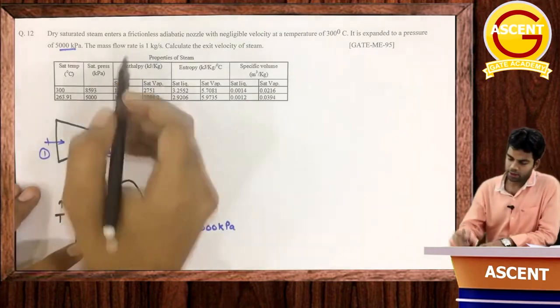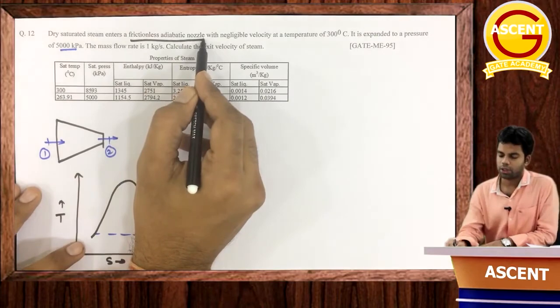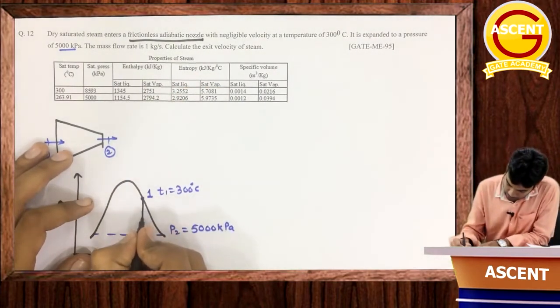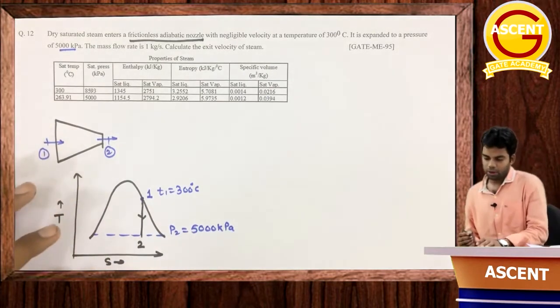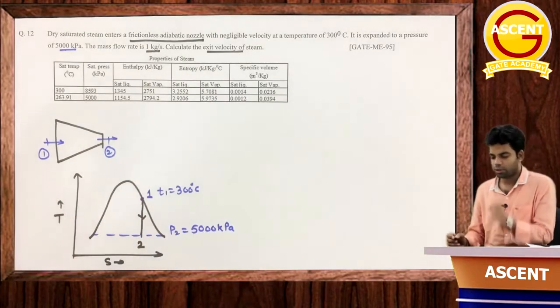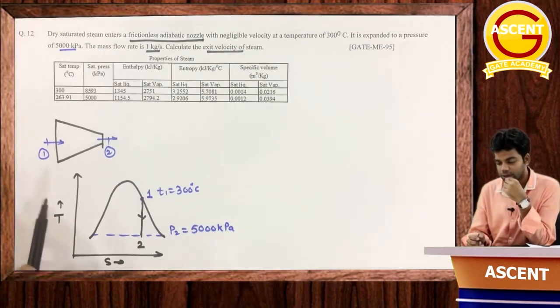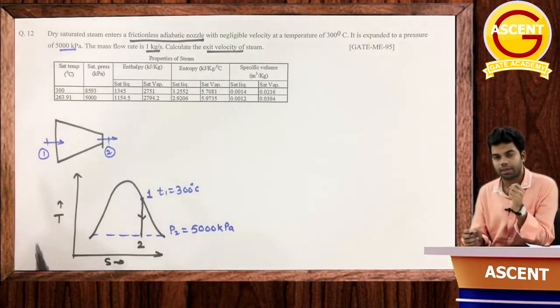Okay, and since it is given that it enters a frictionless adiabatic nozzle, that means a reversible adiabatic process, an isentropic process, a vertical line 1 to 2. Getting this now? Now the mass flow rate is given as 1 kg per second. We have to calculate the exit velocity of steam. So for exit velocity of steam, we will have to put the steady flow energy equation, and for that it is essential that we determine the value of H1 and H2 first.